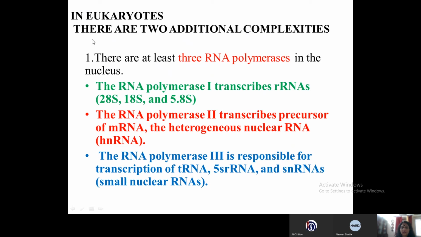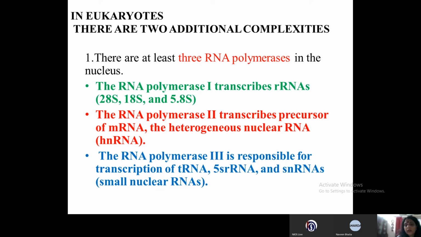For example, now you see that the RNA polymerase 1, Roman 1, transcribes for rRNAs. And what are the Svedberg units? 28S, 18S, and 5.8S. The RNA polymerase 2 transcribes the precursor of mRNA, that is heterogeneous nuclear RNA. So, in case of eukaryotes, the initial RNA that is formed is called hnRNA or heterogeneous nuclear RNA.